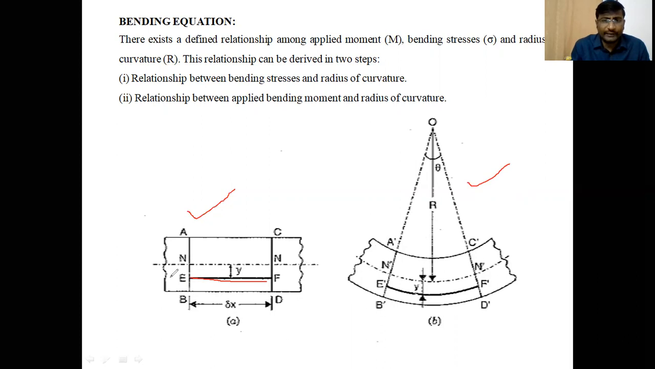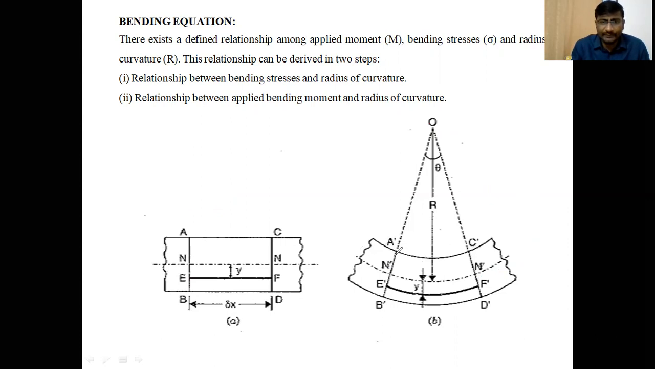Then coming to the beam after bending. When the beam bends like an arc of a circle, it forms a center of curvature. This is the center of curvature O. The radius of curvature is the distance from the center of curvature to the neutral layer. After bending, it bends like an arc of a circle. This is the neutral layer. All other points also change from A, B, C, D, E, F to A dash, B dash, C dash, D dash, and E dash, F dash.